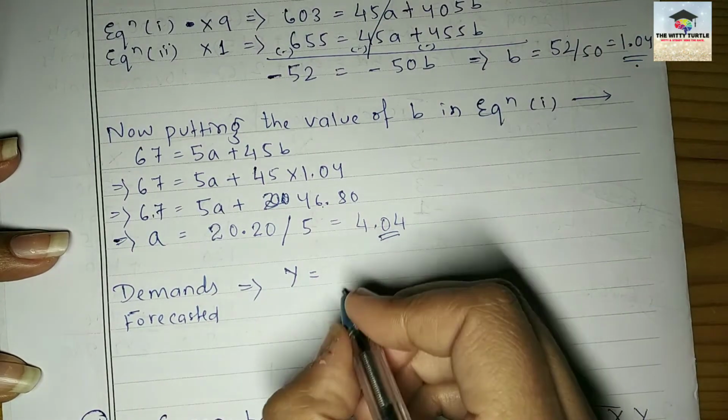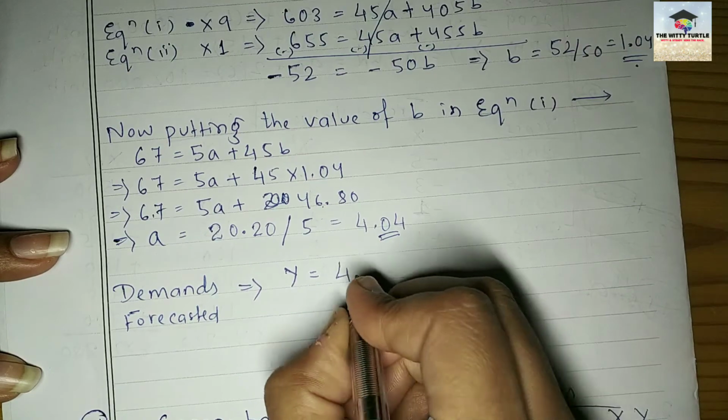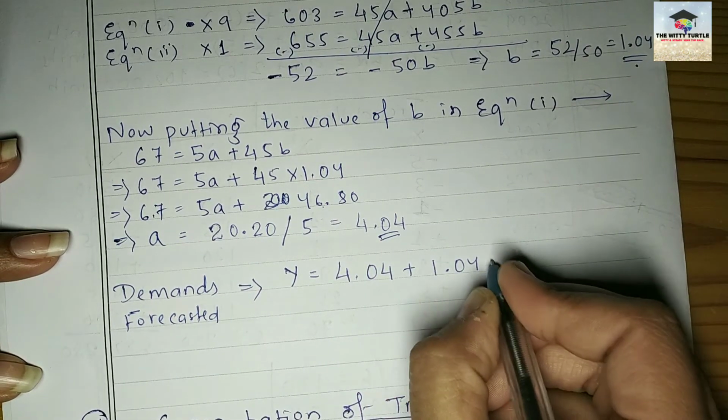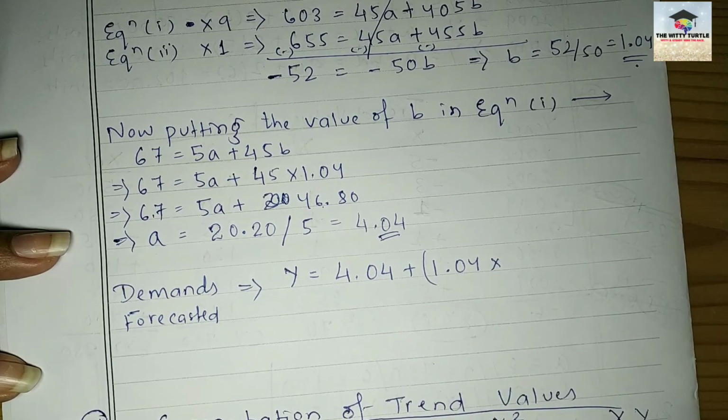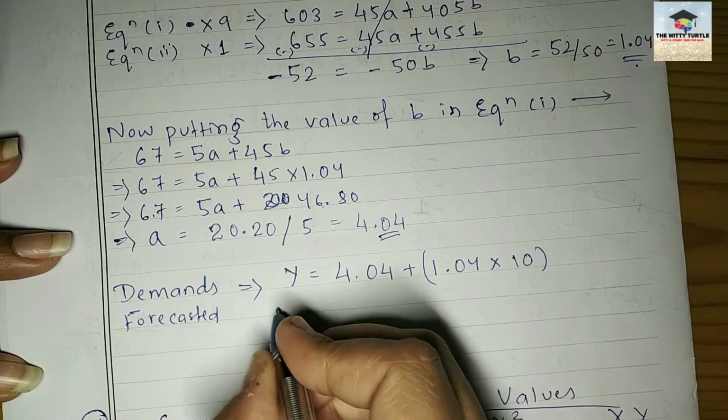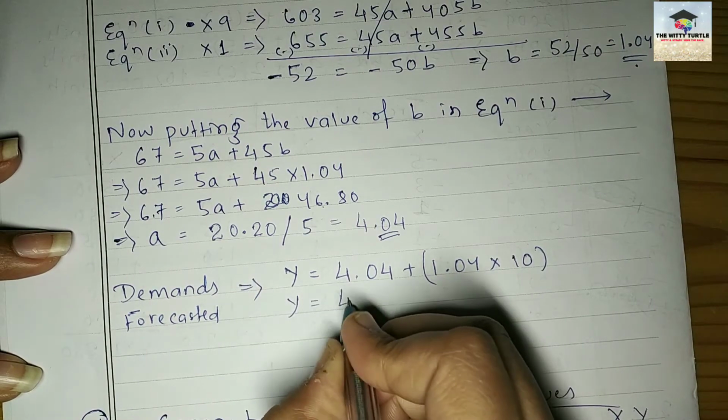Y equals A का value कितना है? 4.04 plus B is your 1.04, and X for the first town is how much? 10. So here it goes 10. And for the second town, it will be